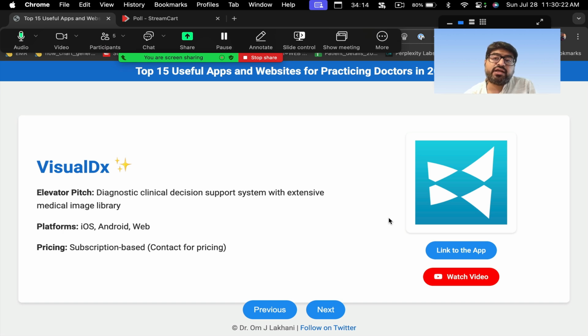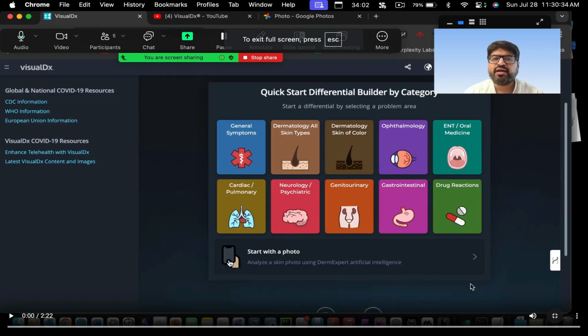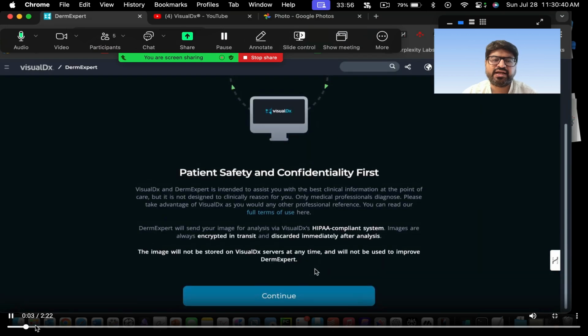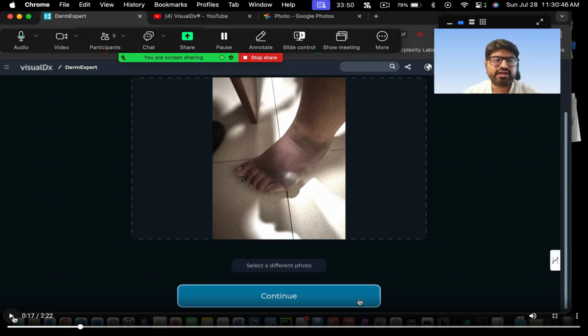Again, it's a kind of rich app. It's like UpToDate. In fact, it is supported by water coolers also. So it's a big app actually, and it's very good. Okay, but I think at this point of time, should you pay for this? No, because some of the other AI apps in future are going to take away. But again, the idea is more of a proof of concept. It's something which will help you in diagnosis.